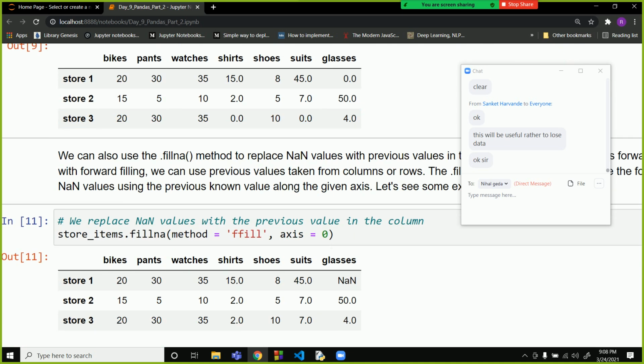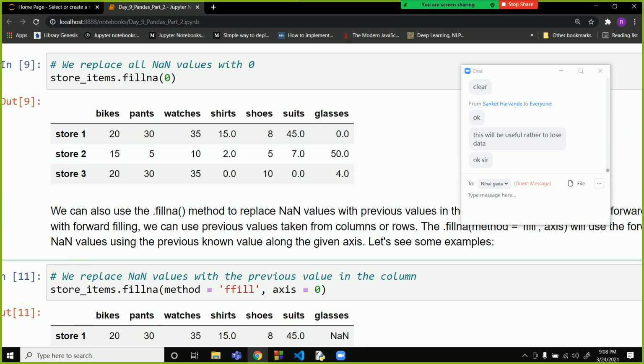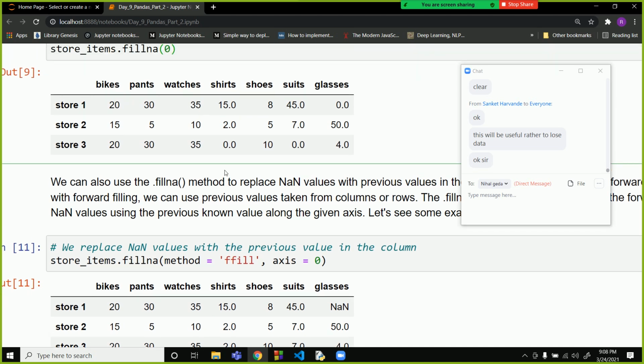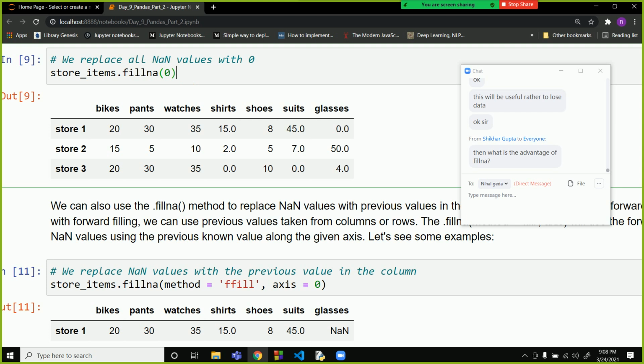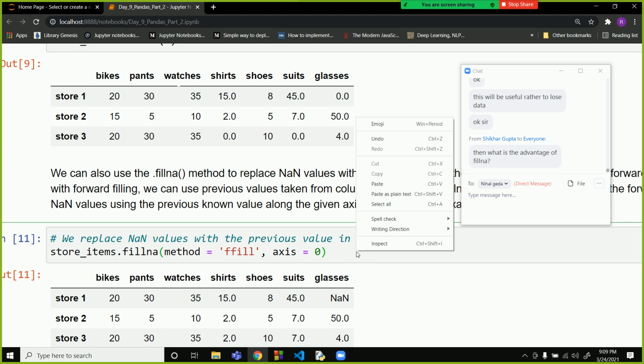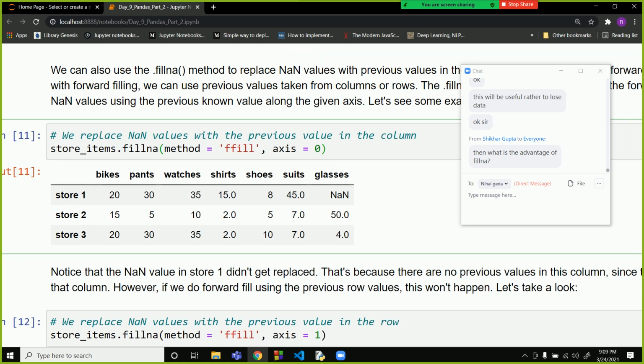So now what are we going to do? Over here we replaced all the values with 0. What is the advantage of fillna? There are many parameters and methods in fillna. We will see that, and then you will see how fillna is useful. So what does fillna do? Now fillna with method equal to ffill.